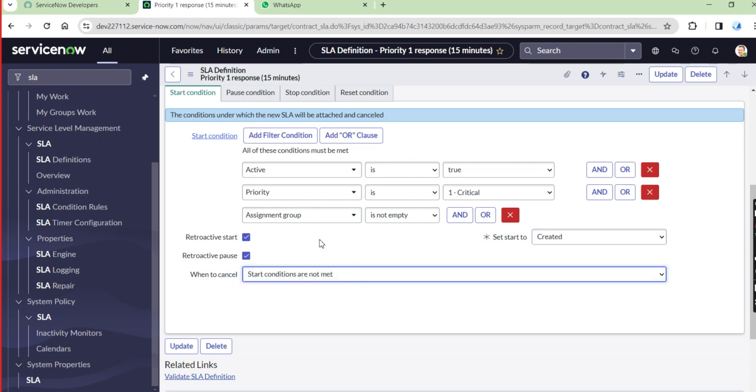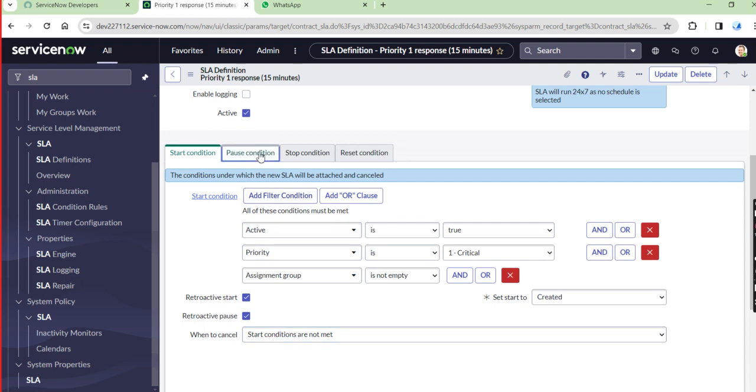So that is there, simply to choose this one. And come to the retroactive start and retroactive pause. That means when it will start again, that is also enabled here. It may also start after meeting these conditions. For example, if it is facing an on hold state, is it going to start or pause? Those conditions are also given. Just enable these two boxes, retroactive start and retroactive pause.